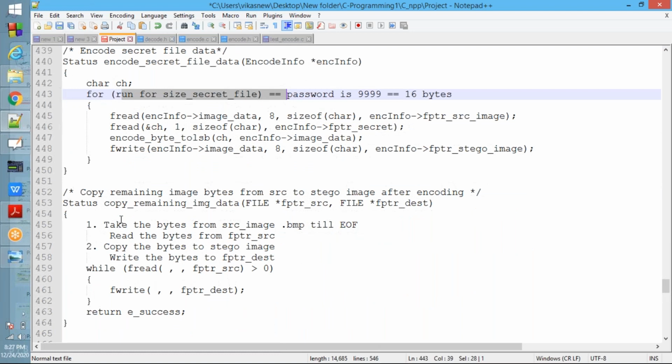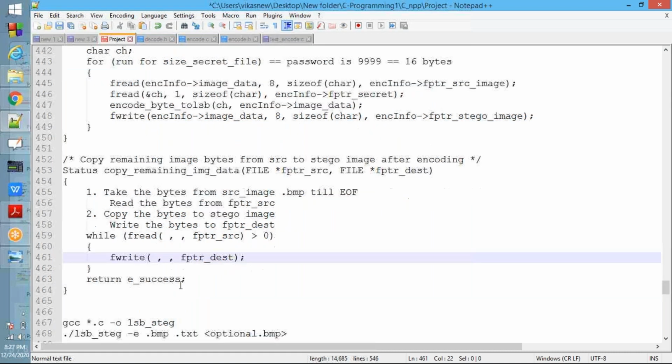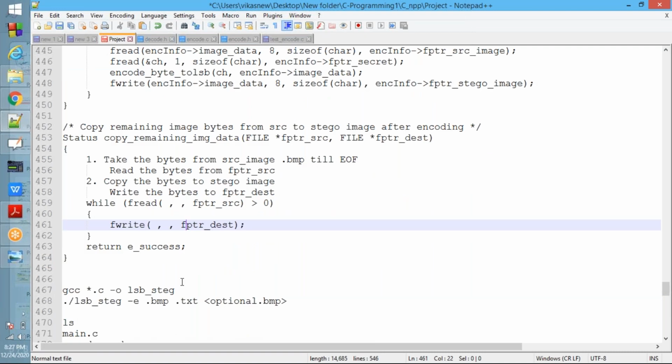At last, copy remaining bytes. Here, what you need to do? fread, fwrite, that's all. Get byte by byte and write to the destination. So that closes your encoding part.